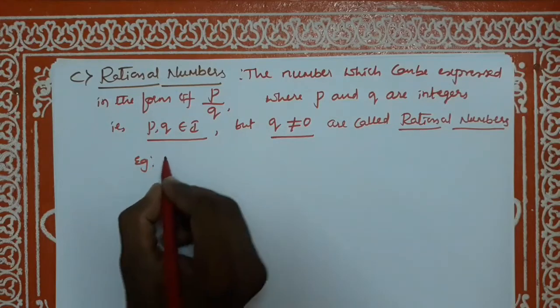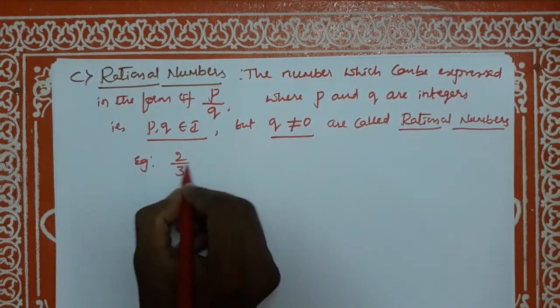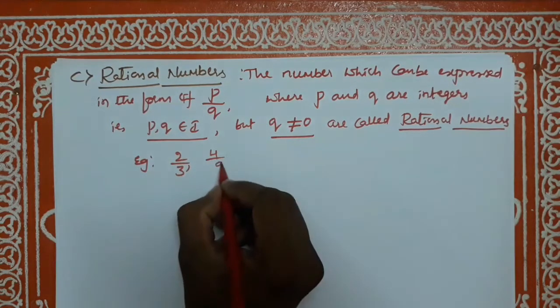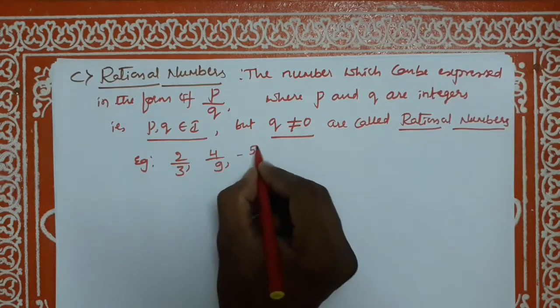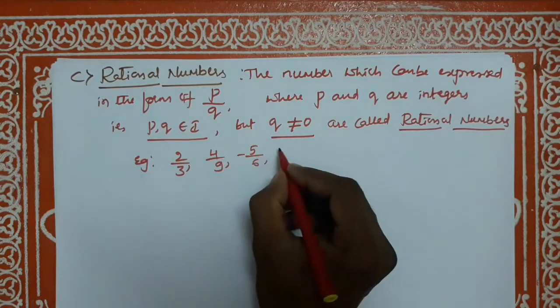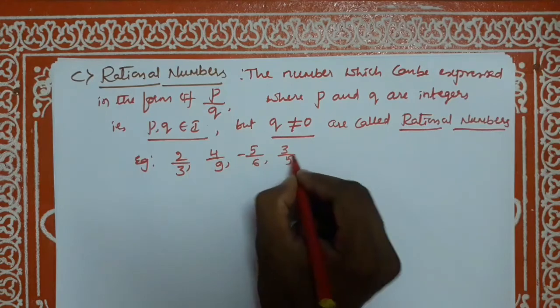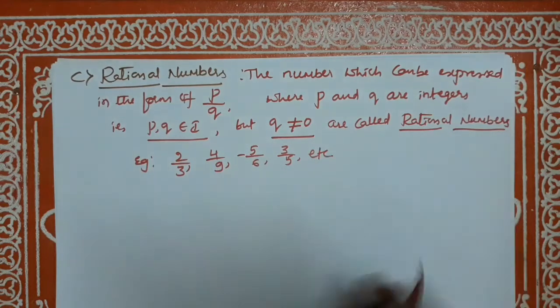Examples: 2 by 3, 4 by 9, minus 5 by 6, 3 by 5, etc.